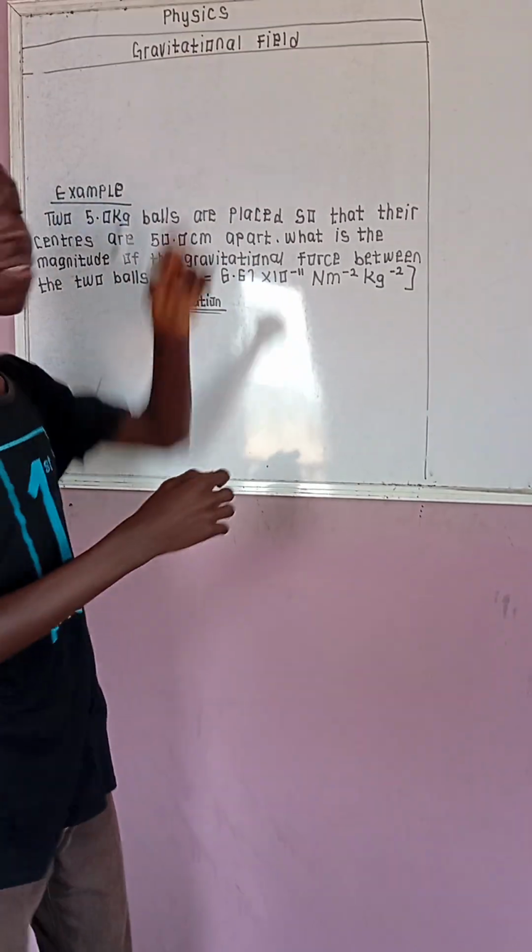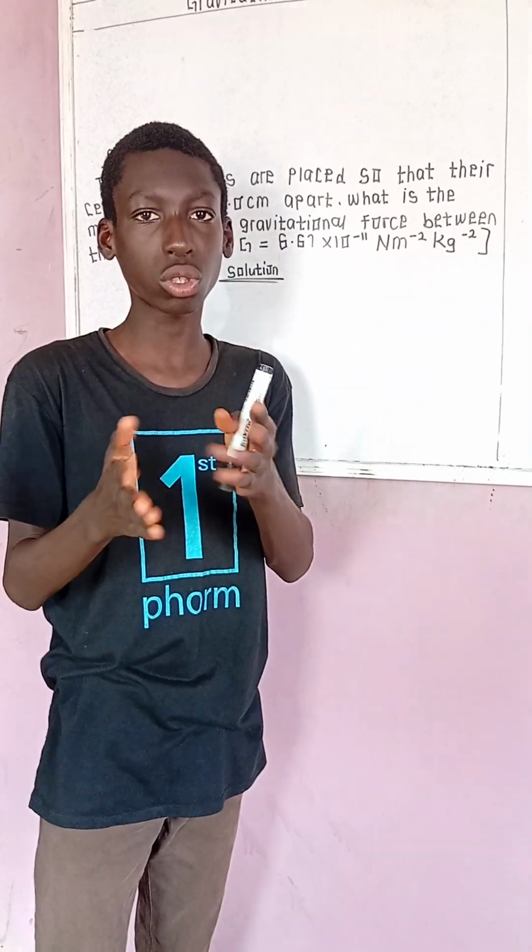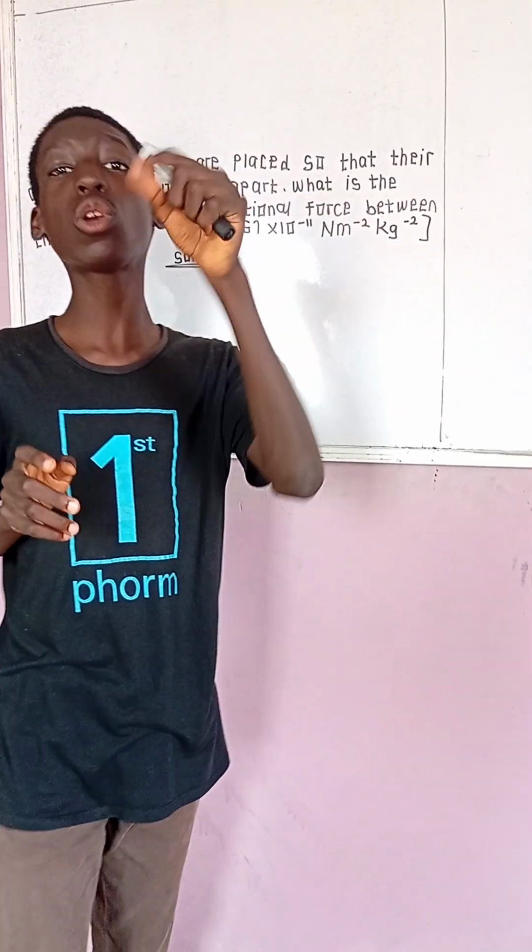Now, what is a gravitational field? This is a region of space around a mass in which gravitational influence can be felt. Newton also proposed what he called Newton's law of universal gravitation. And what does it say?